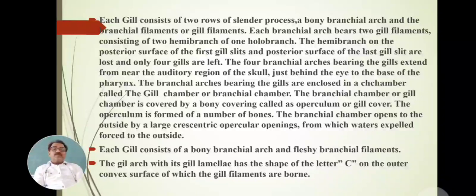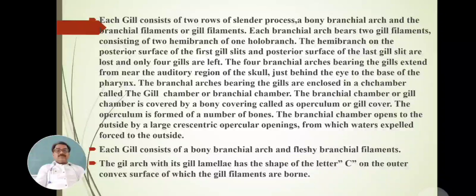The branchial chamber, or the gill chamber, opens to the outside by a large crescentic opercular opening, and from this opening water is expelled out, leaving the branchial chamber.